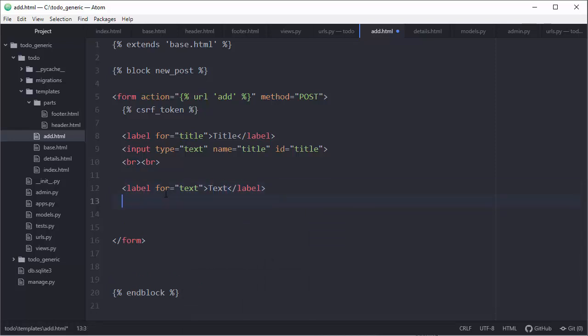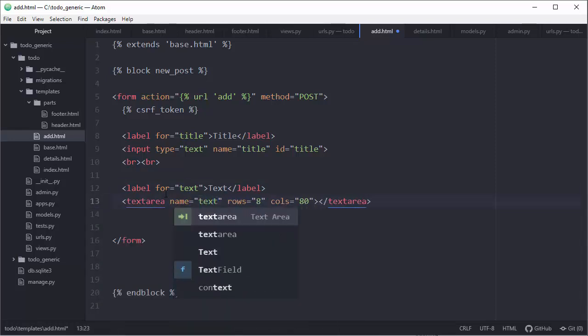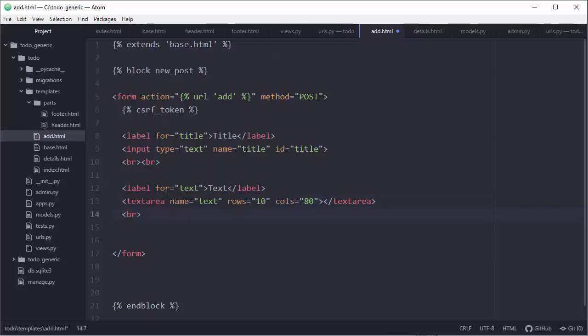So textarea, name will be text, and rows, let's say 10, and columns, well, that's fine. Do I need to add something more here? Let me think. This is the simplest possible HTML form scenario. Break again, and then we need a submit button.